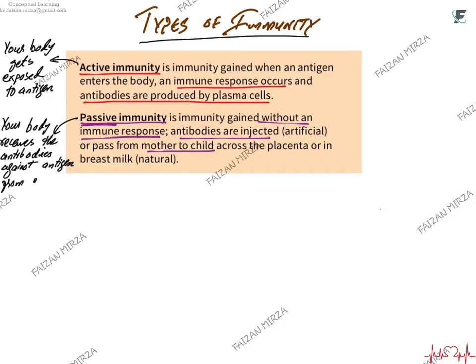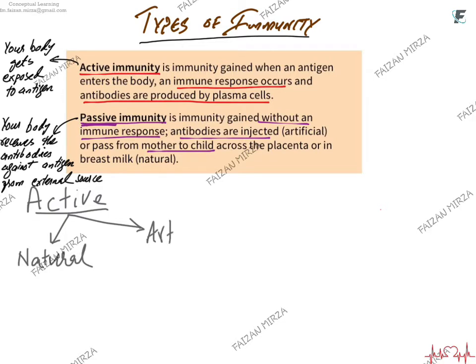How do we distinguish active immunity and passive immunity? In active immunity, memory cells are made. In passive immunity, memory cells are not made. Active immunity is long lasting, passive immunity is not long lasting. Active immunity could either be natural or artificial. Natural could be because of an infection, and artificial could be because of being vaccinated.